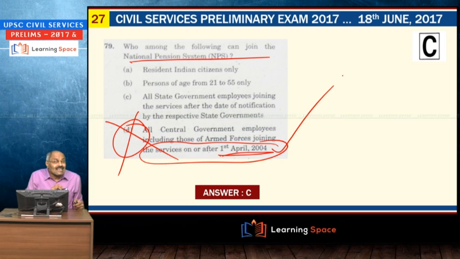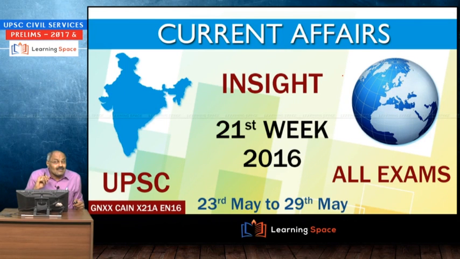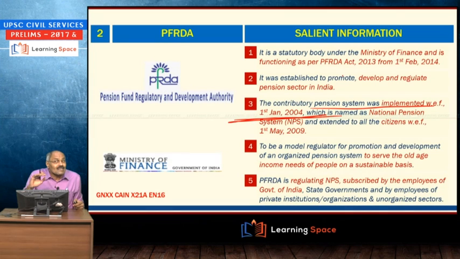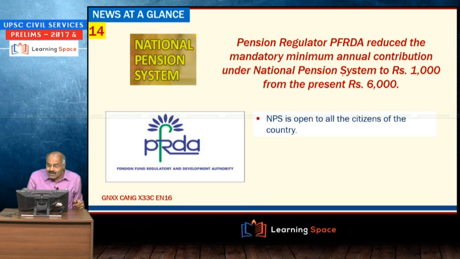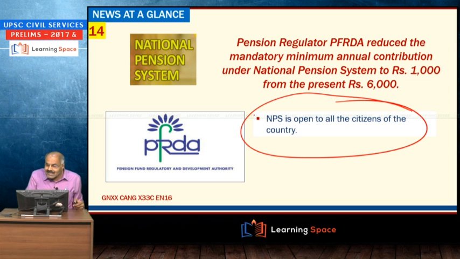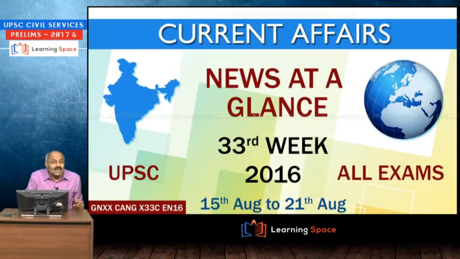Then resident Indian citizens only, not only resident Indian citizens, NRIs are also allowed recently, and I told you this recently. You can look at the lectures, NRIs are also allowed to participate in this. Here you see NPS is open to all the citizens of the country, right?